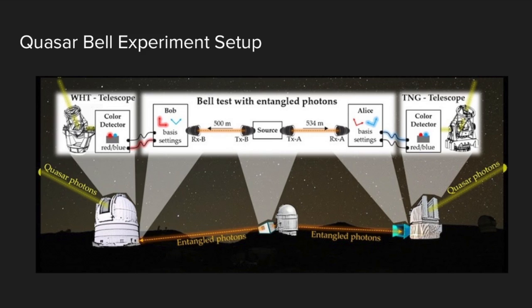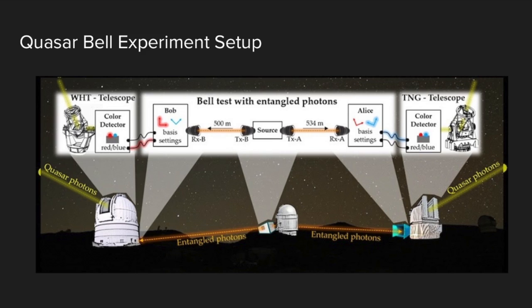The experiment revolved around a source emitting two entangled photons through a photon color detector with varying settings based on the light from distant quasars coming in through the telescopes. The color detectors were named Alice and Bob, whose settings changed in accordance with the light from the quasars. Quasars are a massive and extremely remote celestial object, emitting exceptionally large amounts of energy and typically having a star-like image in a telescope. It has been suggested that quasars contain massive energy black holes and may represent a stage in the evolution of some galaxies.